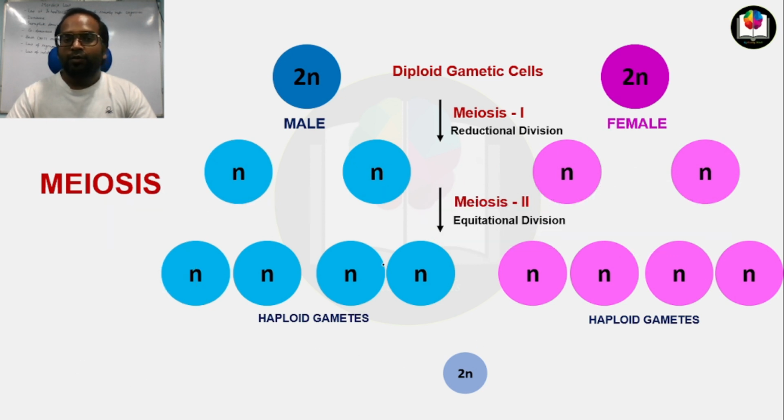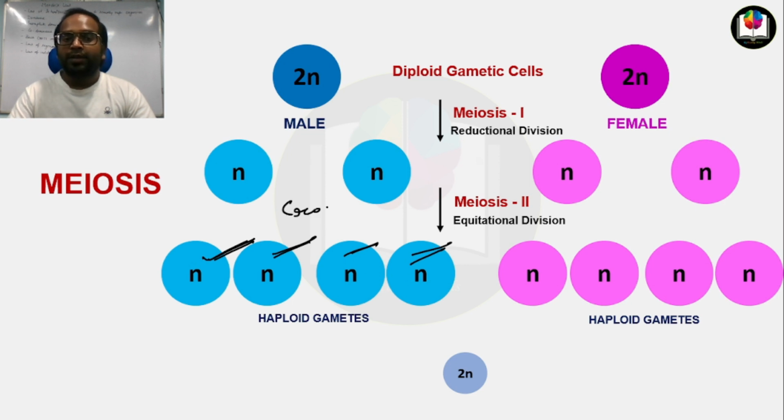So now what happens, you can see here that four haploid gametes are produced. And all these haploid gametes will be different from each and every one. Why?